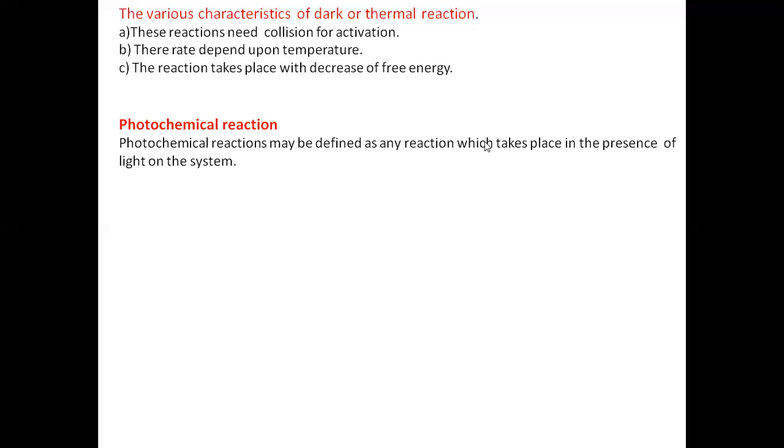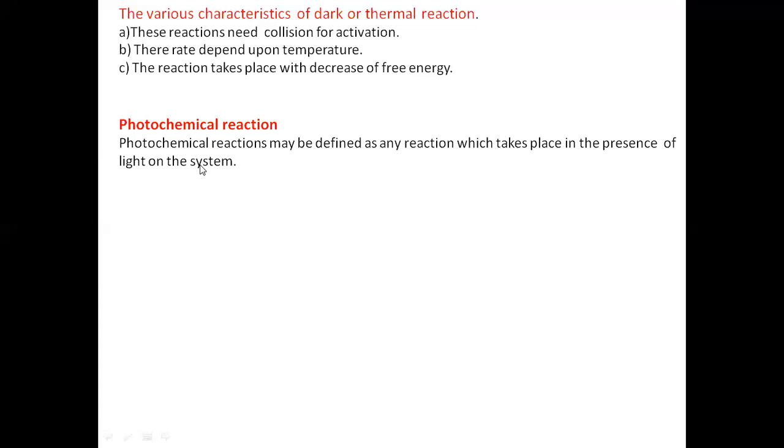Now the next reaction is called a photochemical reaction. A photochemical reaction may be defined as any reaction which takes place in the presence of light. Means absence of heat and the presence of light is called a photochemical reaction.